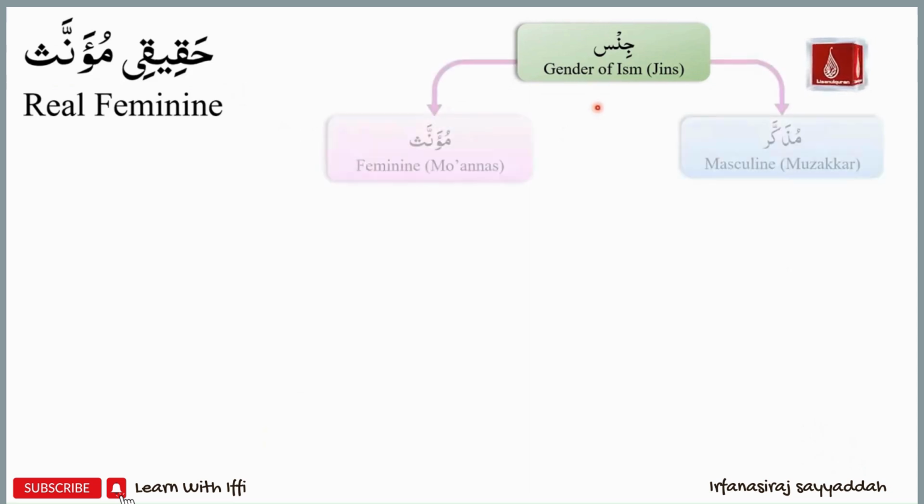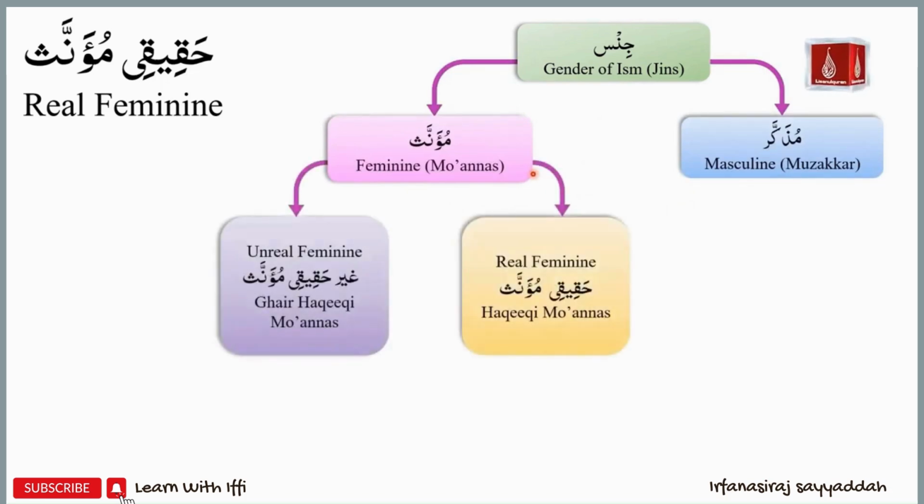The gender of an ism will be feminine or masculine. Within feminine, there are 2 groups. The first one is real feminine or haqiqi muannas. The other category is unreal feminine or ghair haqiqi muannas. We will study examples of ism or asma that fall into the real feminine category.